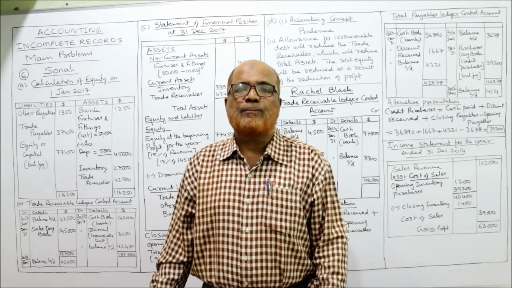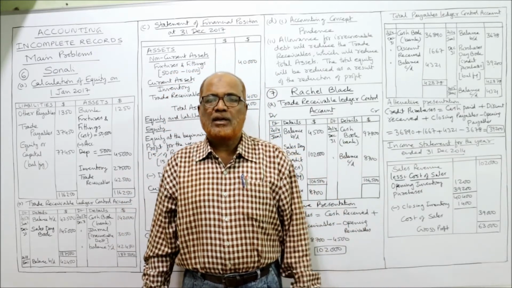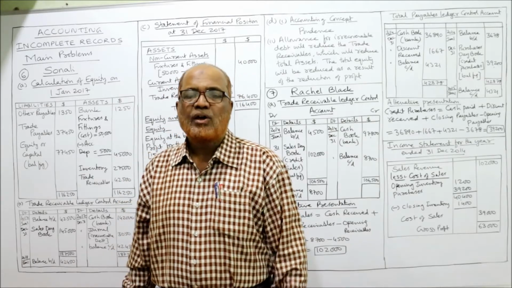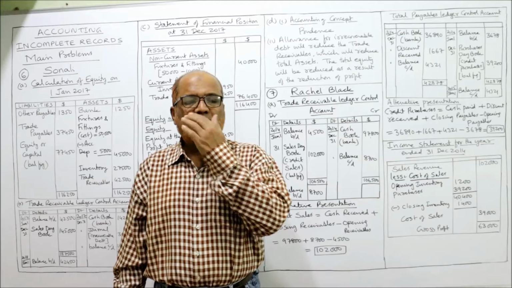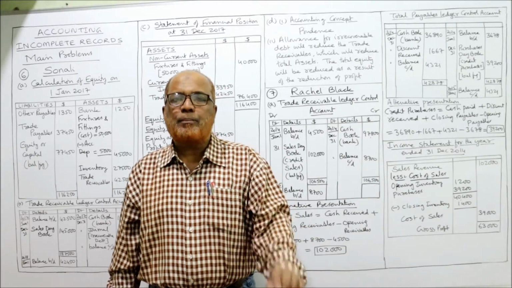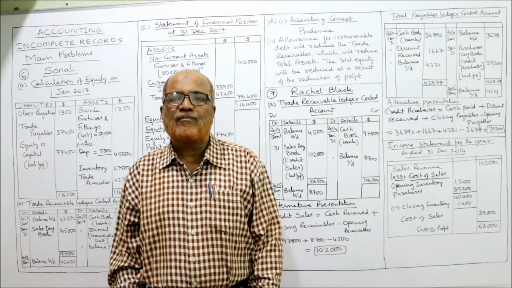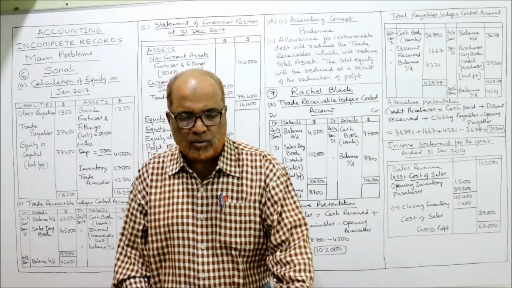Calculate the equity on 1st January 2017. Equity means capital. The beginning of the year we have to find out the capital. And already in the last video I have explained you we can find out the capital by preparing statement of affairs. By making statement of affairs, we can find out the capital.